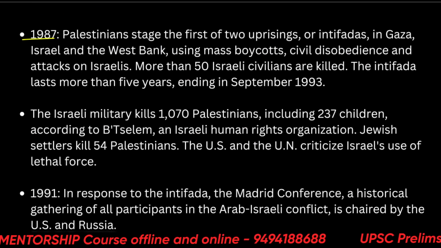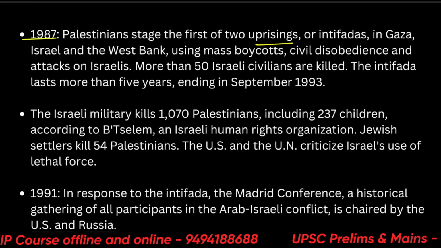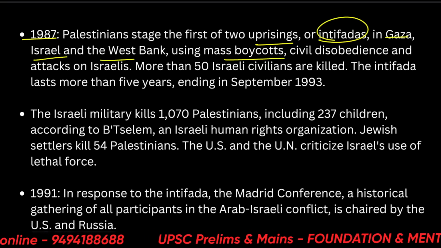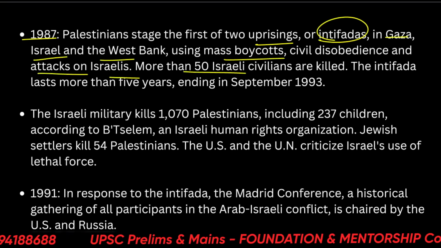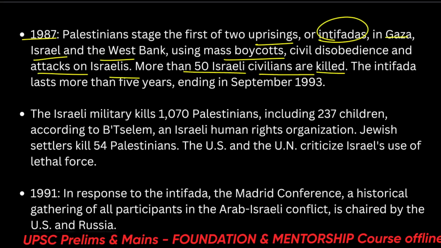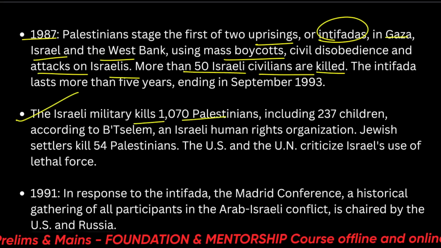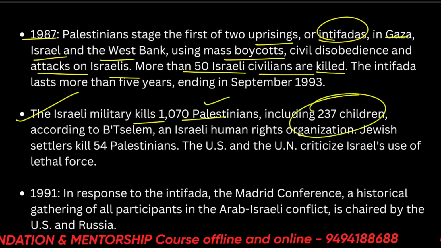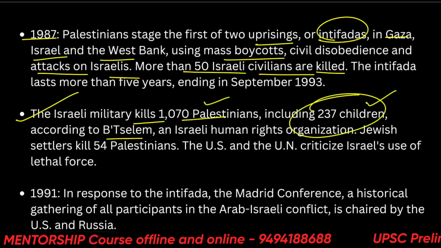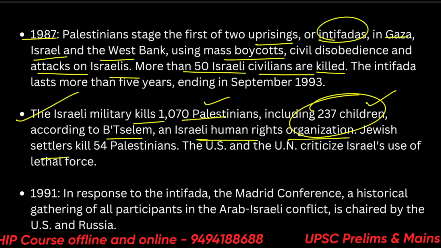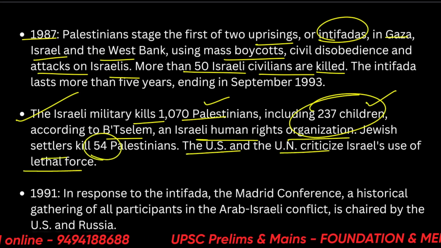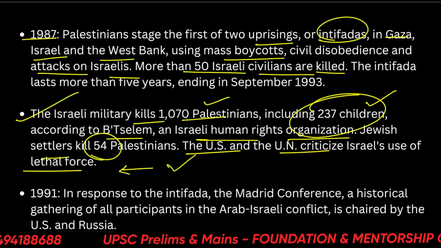In 1987, the Palestinians staged the first of two uprisings, or intifadas, in Gaza, Israel, and the West Bank. Using mass boycott, civil disobedience, and attacks on Israelis, more than 50 Israelis are killed. The Israeli military kills in retaliation, of course, many Palestinians. Some children were involved. According to B'Tselem, the Israeli human rights organization, Jewish settlers kill 54 Palestinians. The US and UN criticize Israel's use of lethal force. So this has been a very controversial move by Israel.